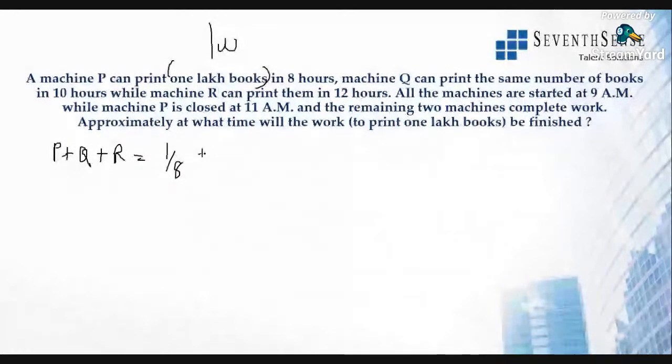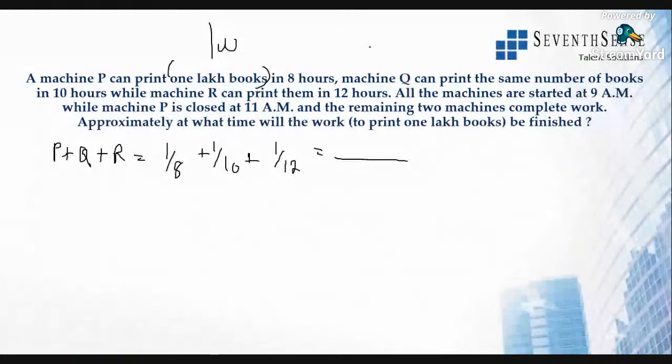Then Q will do how many books in 10 hours? It will be 1/10 of the work. And R can finish 1/12 of the work. All right. So all the machines have started together. So if they started together, it means we'll know together how much they will finish. So what is the LCM of 8, 10, and 12?